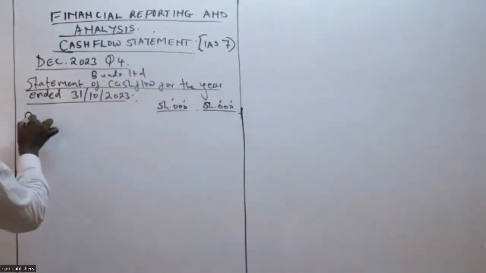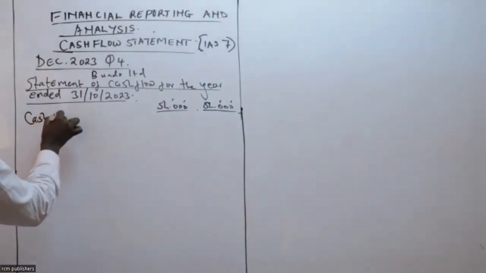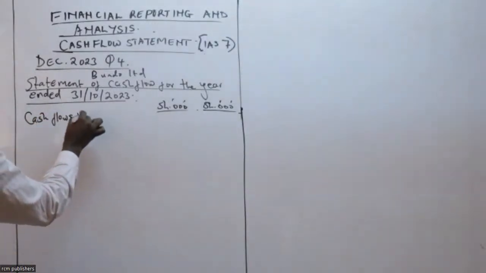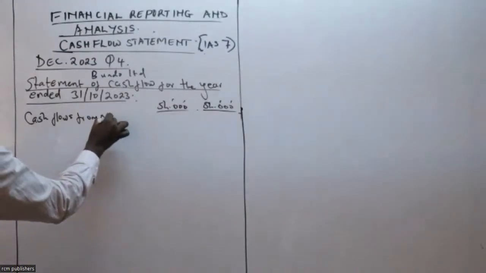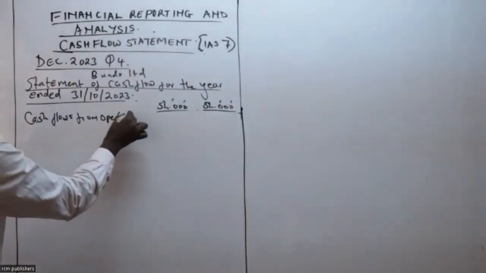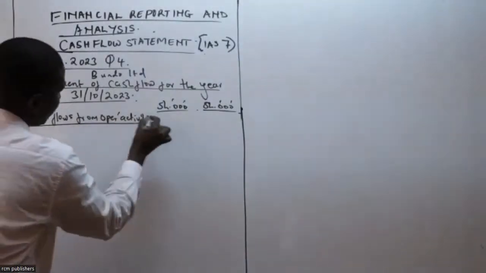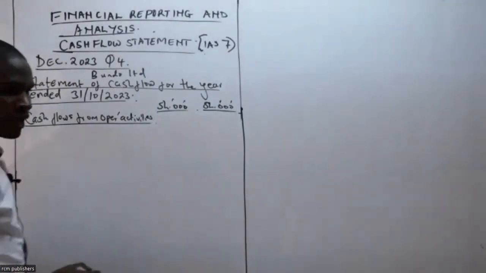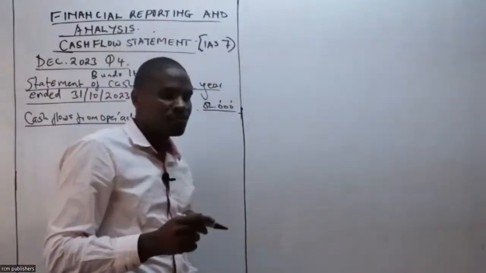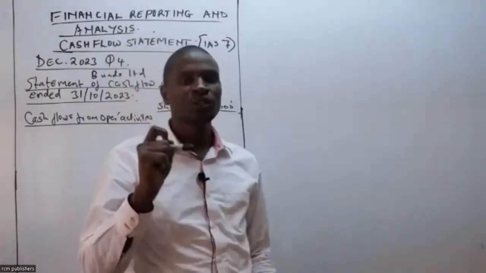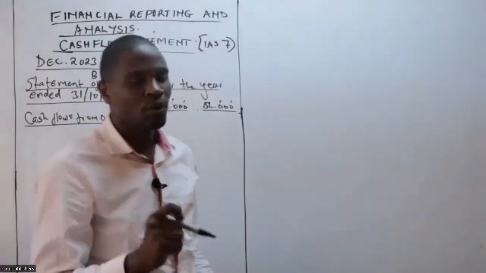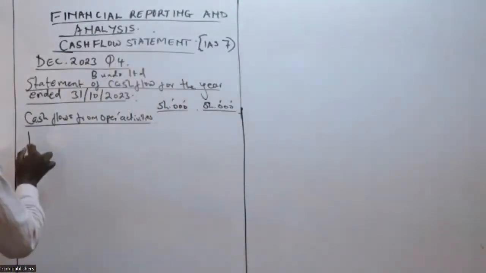So the first thing is the cash flows from operating activities. And under cash flow from operating activities, if you can clearly remember what we had learned from the format, we start with the profit before tax.